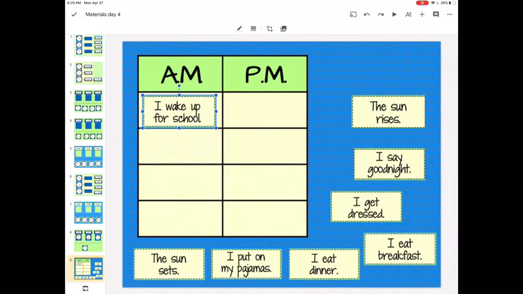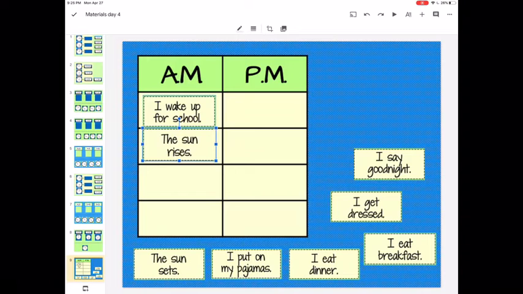Next one, the sun rises. So this means when you wake up and you see the sun rising, this has to be in the AM if you see this when you wake up. Next one, I say good night. Well, if you wake up for school in the AM, you would have to go to bed in the PM because it's after 12, afternoon.